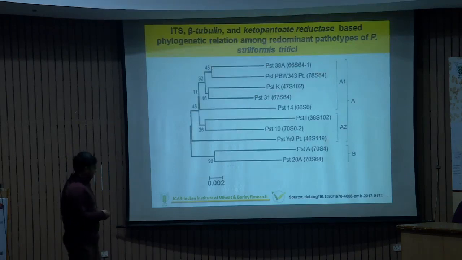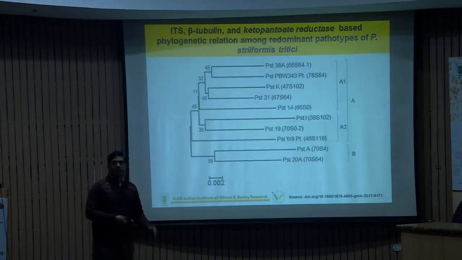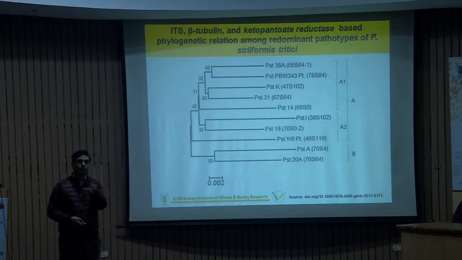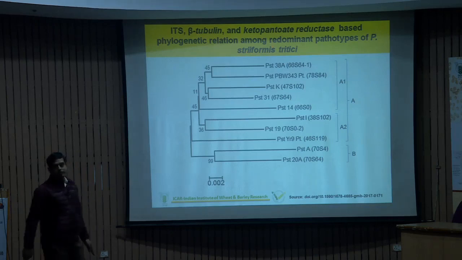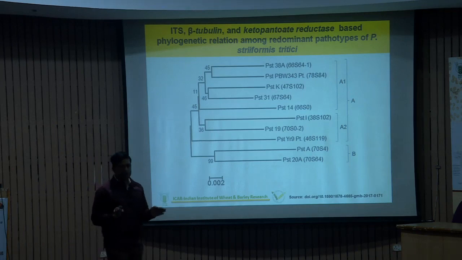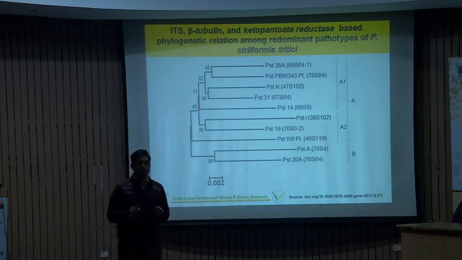Similarly, as I already mentioned, if we use conserved markers like ITS, beta-tubulin and ketopentose reductase type of genes, besides the SSR markers, we also get different clades. From these basic systems, we get the evolutionary history, how fit our particular strain or pathotype is in nature.